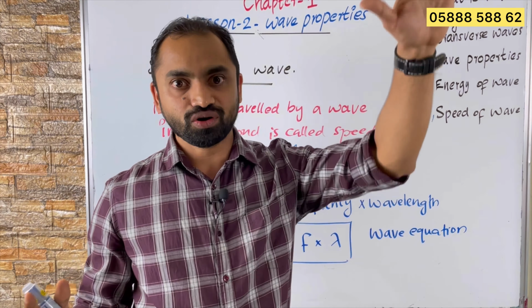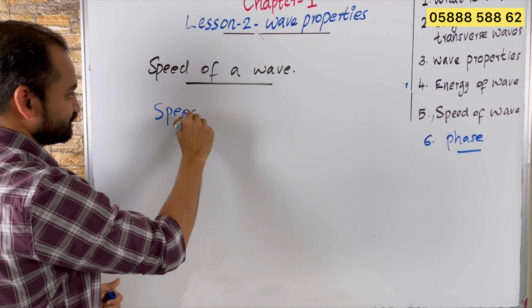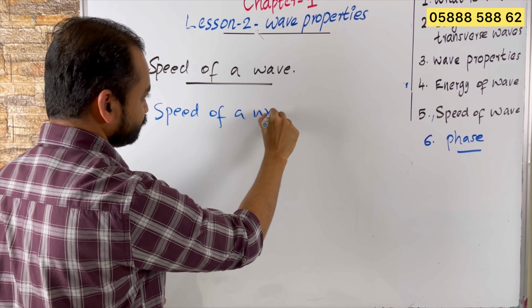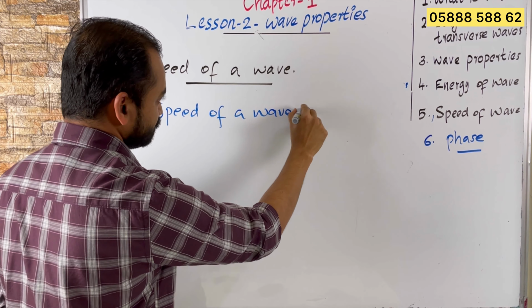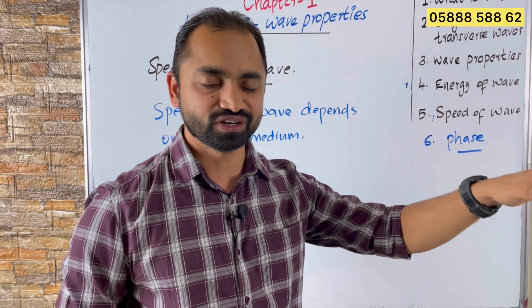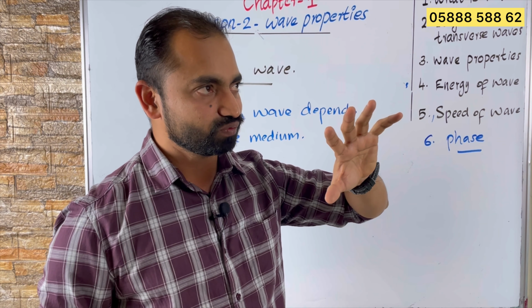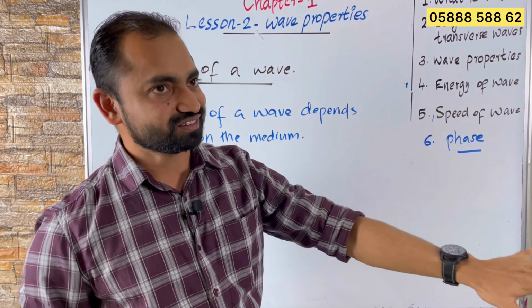Then in speed of the wave, I want to add one more point. Speed of a wave depends only on the medium. Speed of a wave depends only on the medium. For example, speed of a wave will be different in different medium. Speed of sound wave in the air at 20 degrees Celsius is